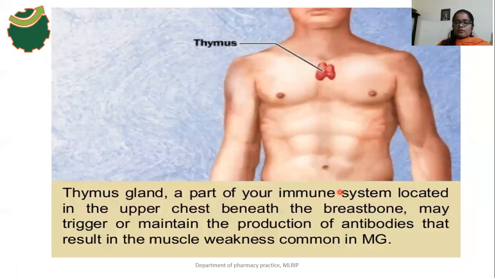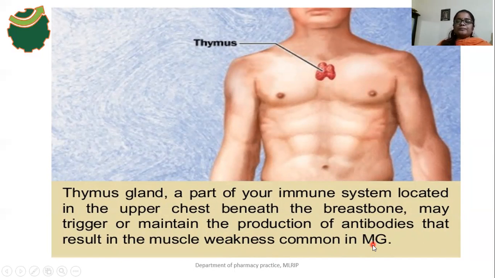So why do thymus abnormalities cause MG? Okay, so what is the thymus? Thymus is a gland. This gland is a part of our immune system, and it is located in the upper chest region, beneath the breastbone. It triggers and maintains the production of the antibodies. Okay, so those antibodies will damage, or destroy, our acetylcholine receptors. So that's why it may cause muscle weakness in myasthenia gravis patients.